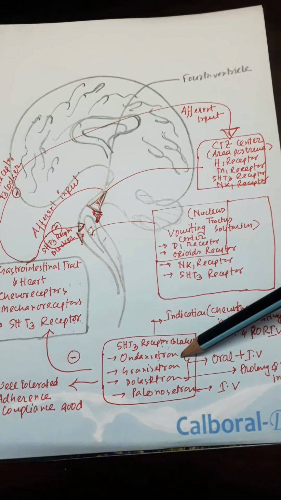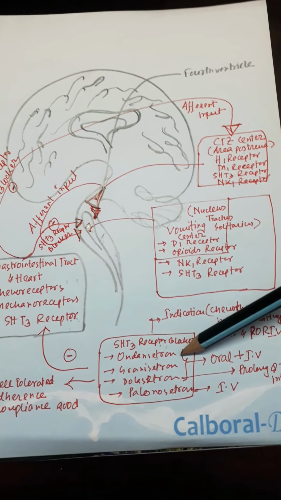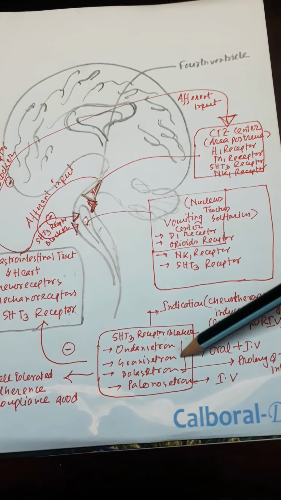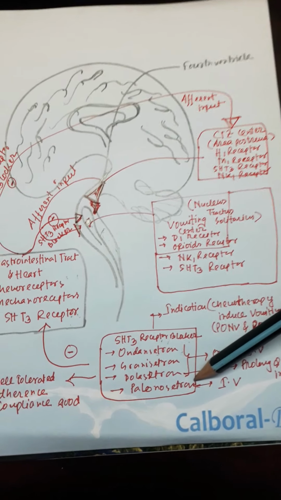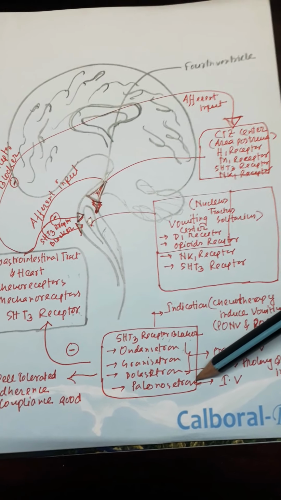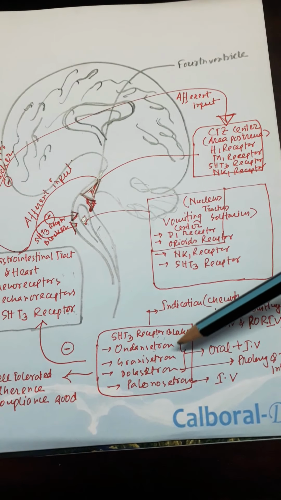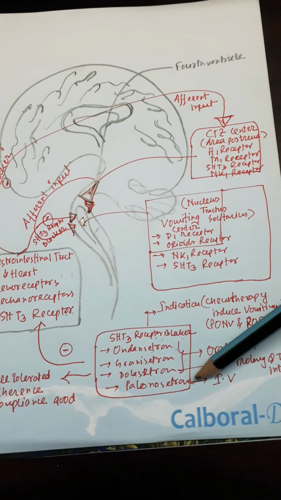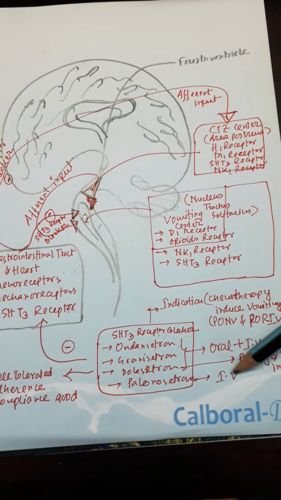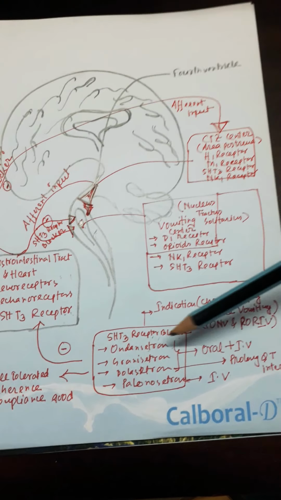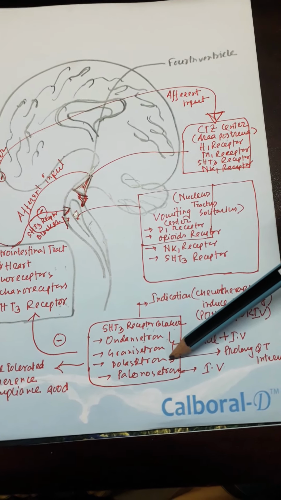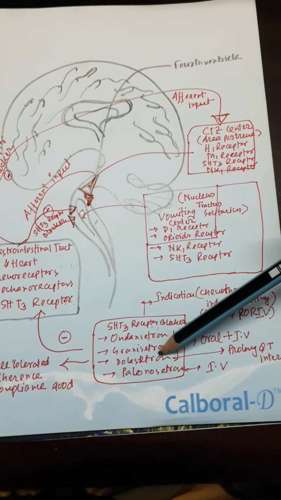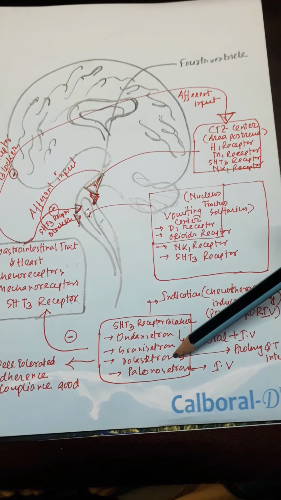Ondansetron is easily available in our society, and the dose is 8 mg. Granisetron is 2 mg. Palonosetron is 0.25 mg. Of these, the first three are used orally, and palonosetron is used only intravenously. Dolasetron is not given nowadays because it causes a prolonged QT interval and prolonged QT syndrome.